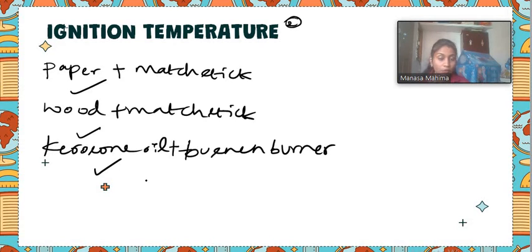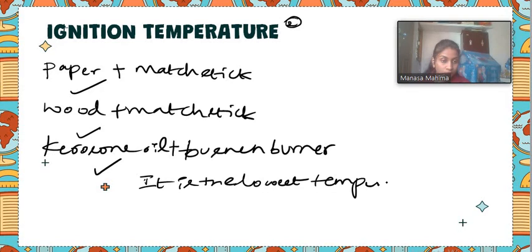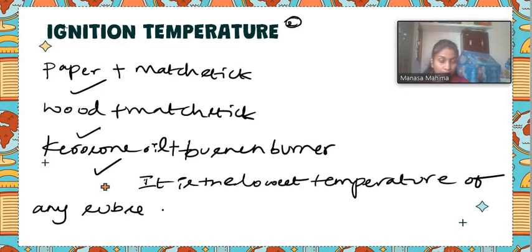Okay. So how can I define the ignition temperature? The ignition temperature is the lowest temperature of any substance to show burning.